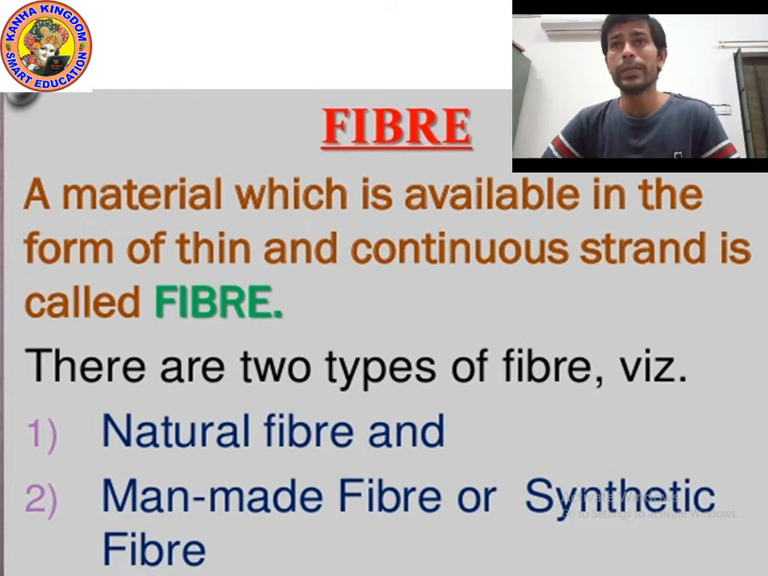So kids, now you know the meaning of fiber. What is fiber? Fiber is a thin thread-like material which is used to make clothes, or you can say fabric. You can see the definition on the screen: a material which is available in the form of thin and continuous strand is called fiber. There are two types of fiber, natural fiber and man-made fiber. Man-made fiber is also known as synthetic fiber and artificial fiber.